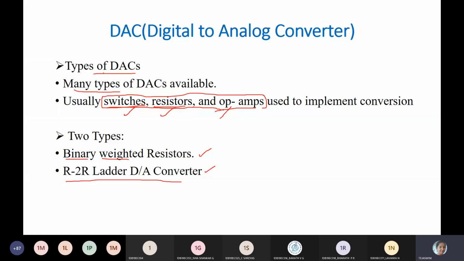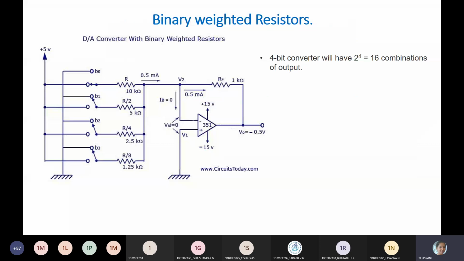So we have come across the binary weighted resistor, 4-bit. It is connected in an inverting fashion. Here the 4 bits are connected either to ground level or to plus 5 volts. The switch is connected either to 0 or 5 volts through resistors R, R by 2, R by 4, R by 8 with a feedback resistor of 1 kilo ohm.